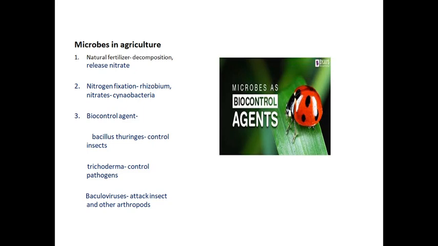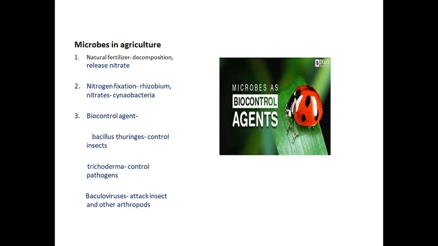Next, nitrogen fixation. It fixes atmospheric nitrogen and converts it into nitrates to provide to the plant. This is called nitrogen fixation. The best example is Rhizobium, which occurs in the root nodules of leguminous plants, such as the groundnut plant. Another example is the cyanobacterium Nostoc, which also fixes nitrogen.